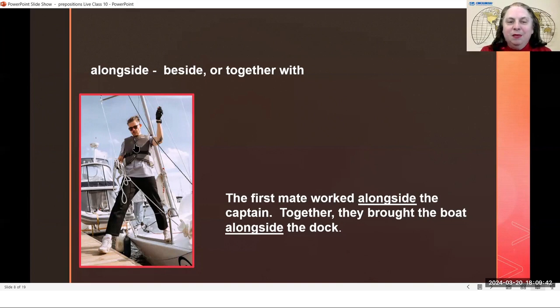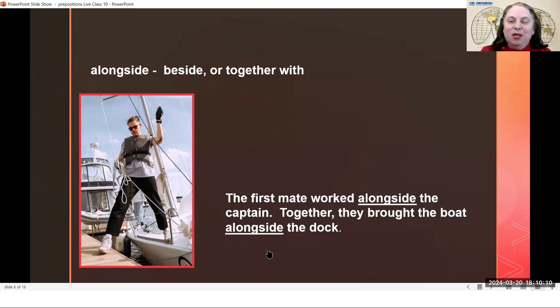And this person could be the first mate. The first mate is the helper of the captain. The first mate worked alongside the captain. So the first mate and the captain, they were next to each other. They were beside each other. And when the boat came alongside the dock, so here the boat is beside or next to or together with the dock.